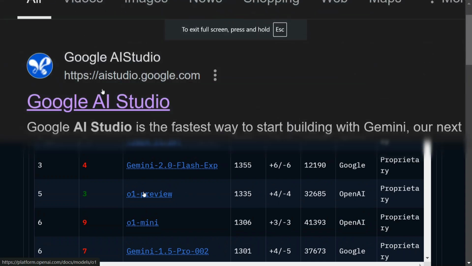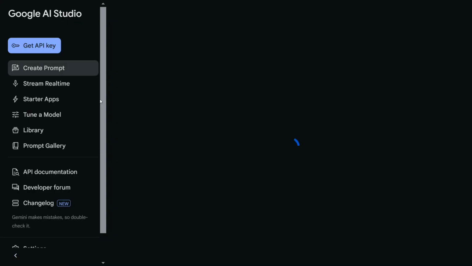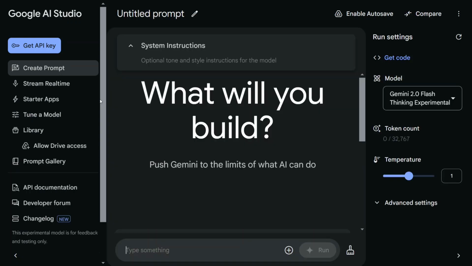So let's get started. As you must be knowing, any model that Google releases comes straight away to Google AI Studio, which is free to use, and you can access any model released by Google for free, especially the Gemini variants. So you just need to go to Google AI Studio. As you can see, you would be seeing a chat prompt here, and you need to log in with your Gmail ID. If you're already logged in, you should see something like this.